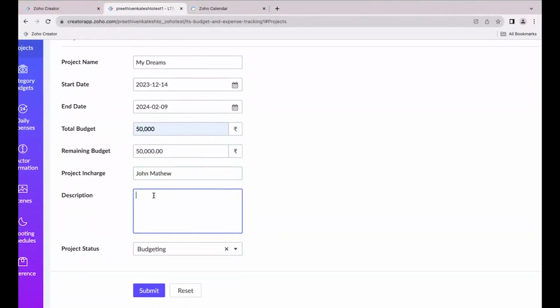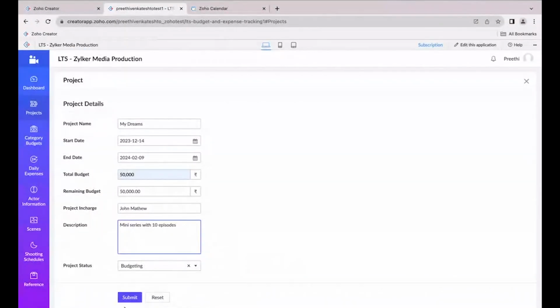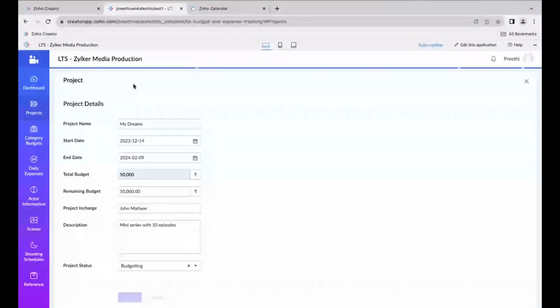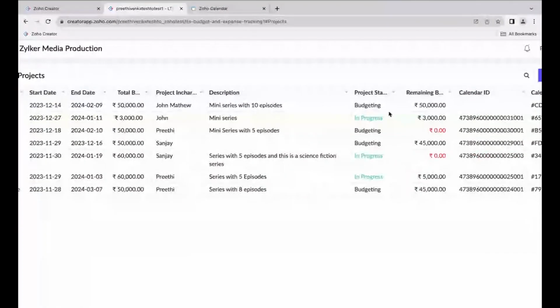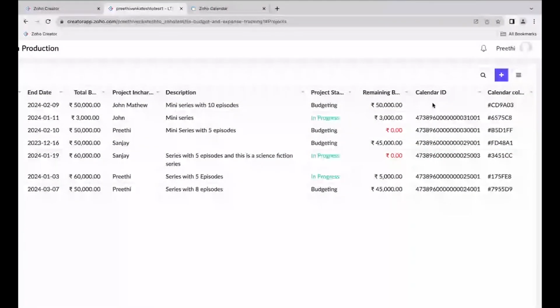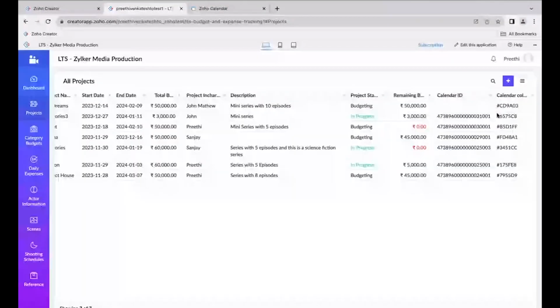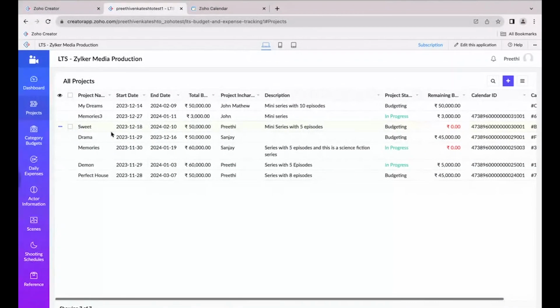And the project description: it's going to be a mini series with 10 episodes. I'm just giving a sample description. For now, the project status is under budgeting. Now when I click submit, the project will get added into my report, so you can see the project details with its budget. At last, we have calendar ID and calendar color, which we will come to in the next module. So now we have our project ready.